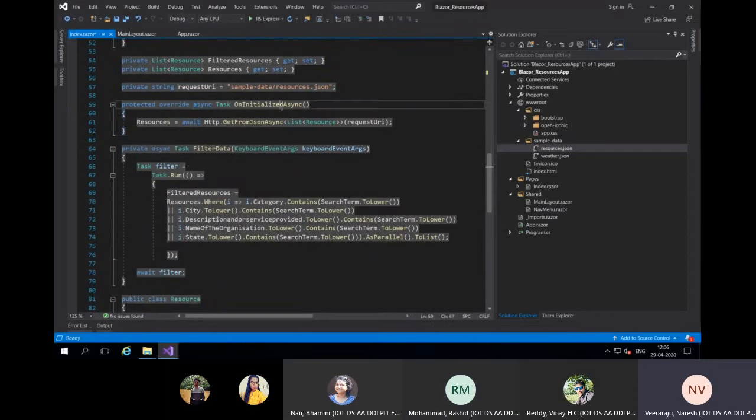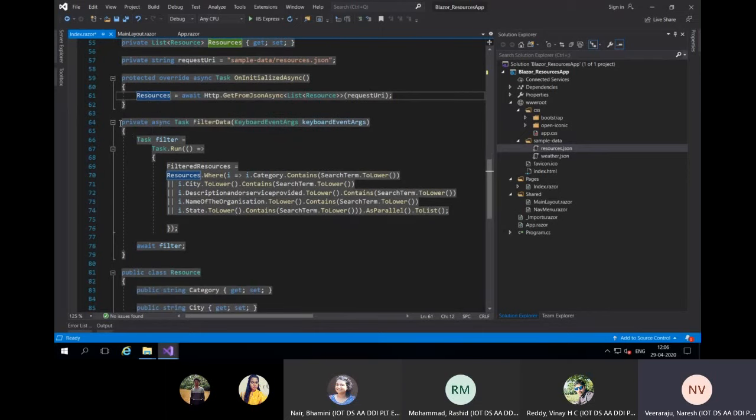Whenever the application starts, this particular method is executed, OnInitializedAsync. What I'm doing is getting from JSON asynchronously, of this type, list of Resources type, from this URI. Use this URL, take this JSON, convert it into my list of these objects, and store it in this variable called resources. Then I have one more method here.